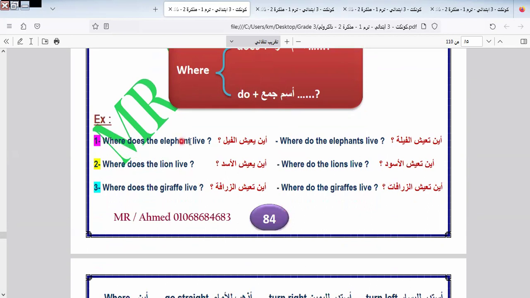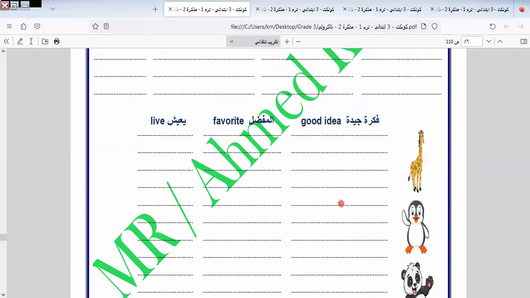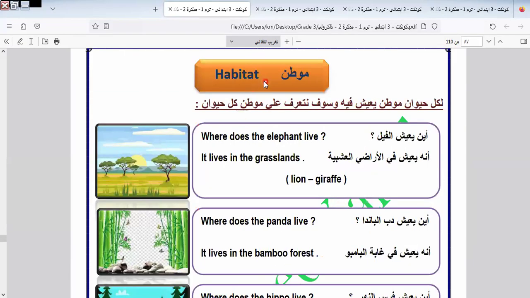What does the elephant eat? What do elephants eat? Here we have do with what? With plurals, and does with singular, as we see here. Where does the lion live? Where do the lions live? Here we have the S. What does the giraffe eat? Where do the giraffes live? Okay, let's continue the rest of the exercise.